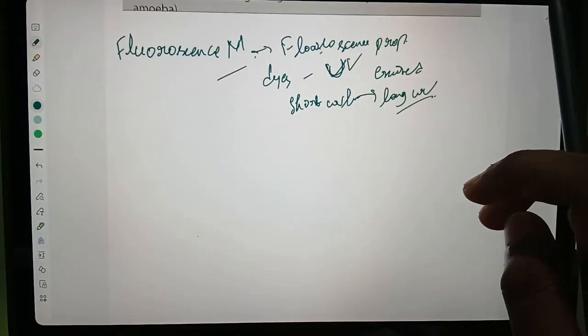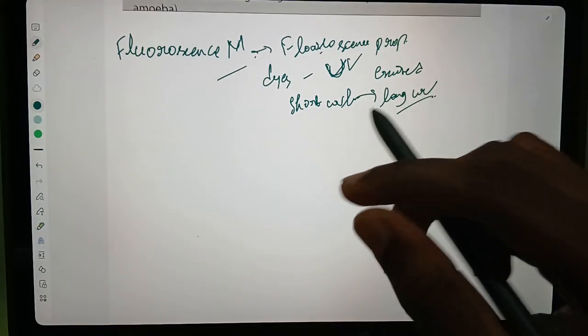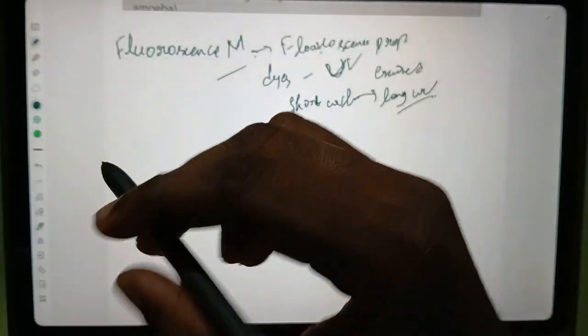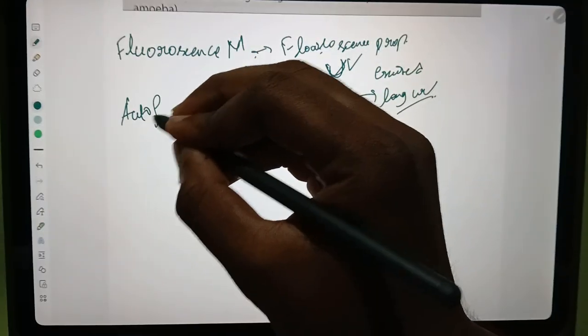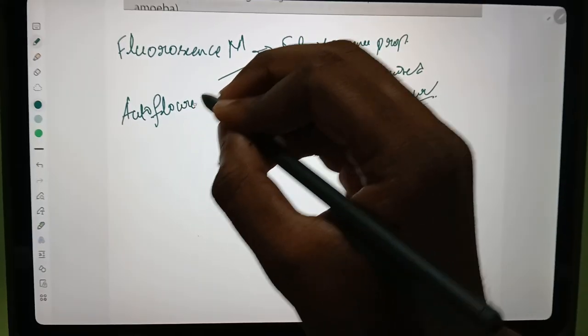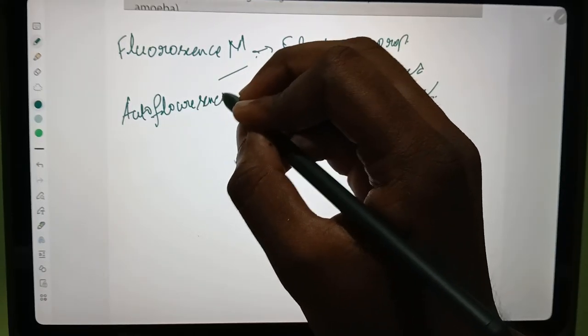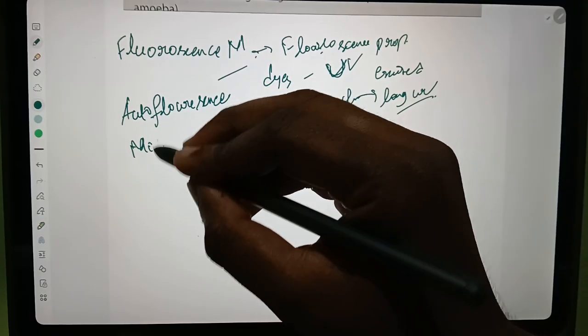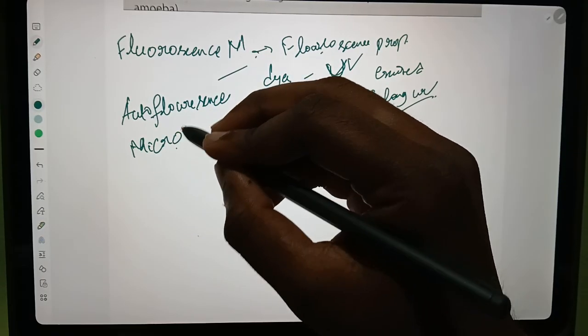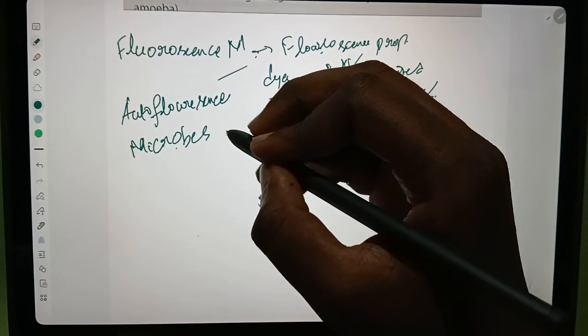In fluorescence microscope there will be applications, autofluorescence, and microscope. Microbes are coated with fluorescent dye.